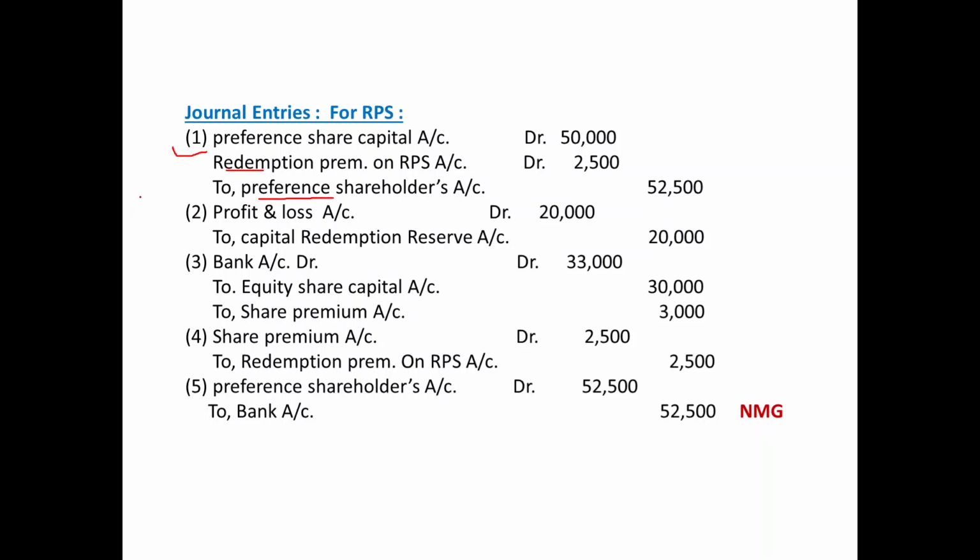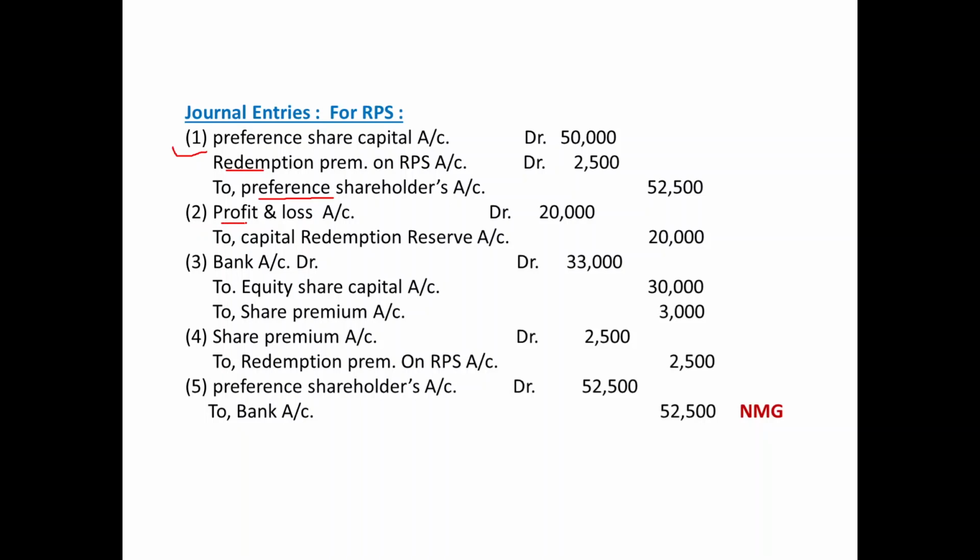This is for the resolution of the decision for the redemption of RPS taken in the board of directors meeting. Now, on the basis of the chart or planning, pass the journal entries one by one.